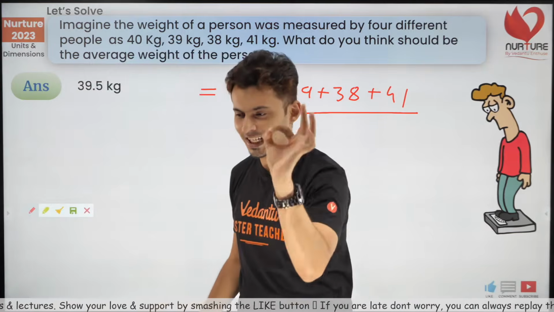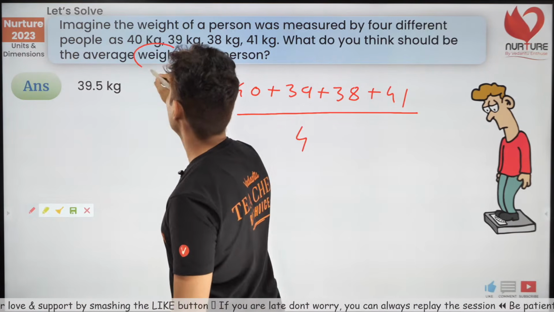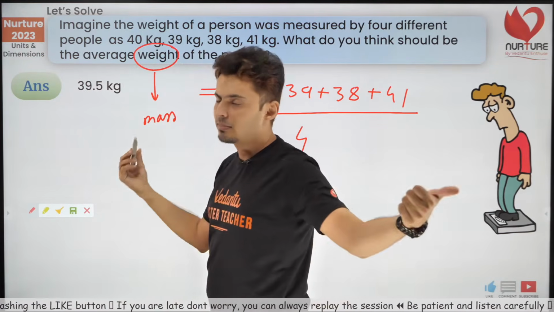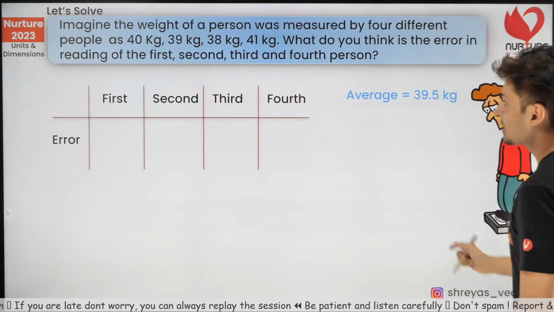Beautiful. Now the next set of questions. I have written weight. My bad. This should have been mass. It's understood. So the mass is 39.5 kg. Okay, next question.